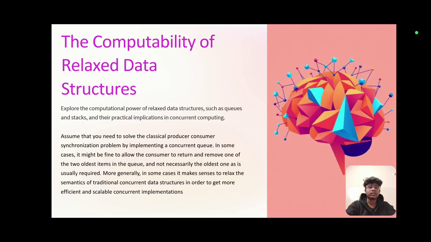Here, queues and stacks and their practical implications in concurrent computing are studied, where the classical producer consumer synchronization problem is solved by implementing a concurrent queue to return and remove one of the two oldest items in the queue and not necessarily the oldest one as is usually required. More generally, in some cases, it makes sense to relax the semantics of traditional concurrent data structures in order to get more efficient and scalable concurrent implementations.